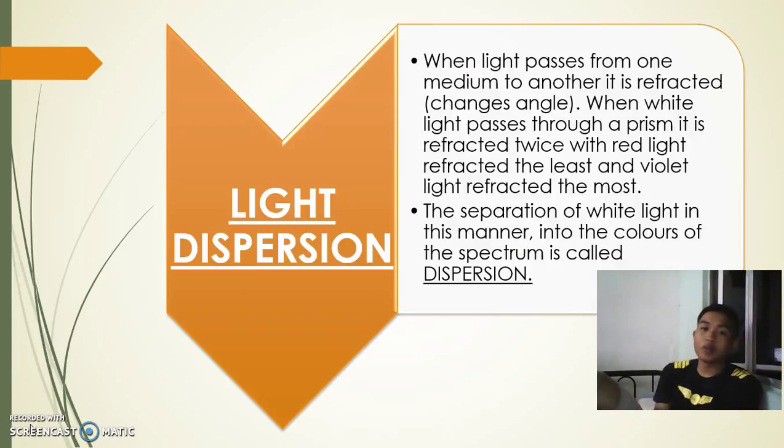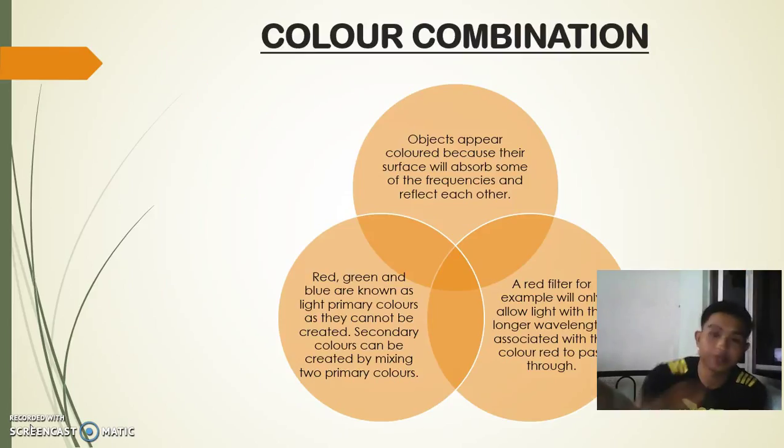Light dispersion. When light passes from one medium to another it is refracted, which means it changes angle. When white light passes through a prism, it is refracted twice, with red light refracted the least and violet refracted the most. The separation of white light in this manner into the colors of the spectrum is called dispersion.